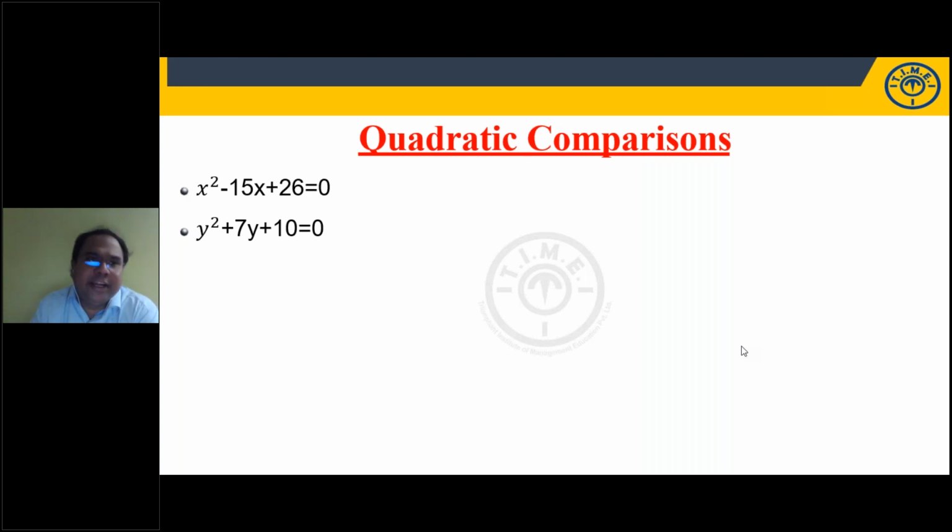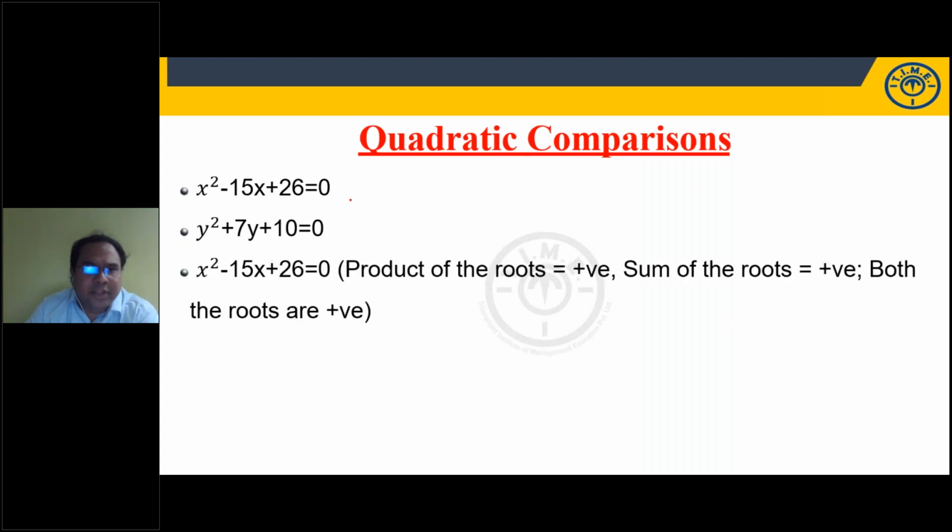So don't get into solving these equations. I'll tell you one trick here. What is the product of the roots, c by a? 26 by 1. Product of roots is positive. What is the sum of the roots? Minus b by a. Minus of minus 15 means the sum of the roots is positive. Sum positive, product positive. Product of the roots positive means both the roots can be positive or both the roots can be negative. But the sum of roots is positive, so we can clearly say that both the roots are positive in this case.